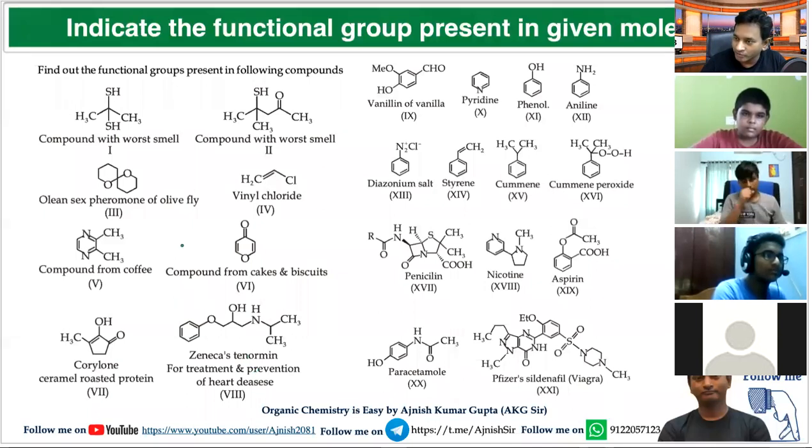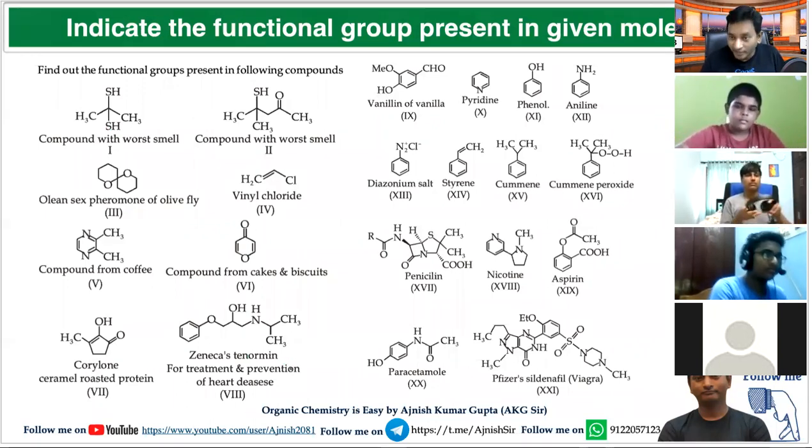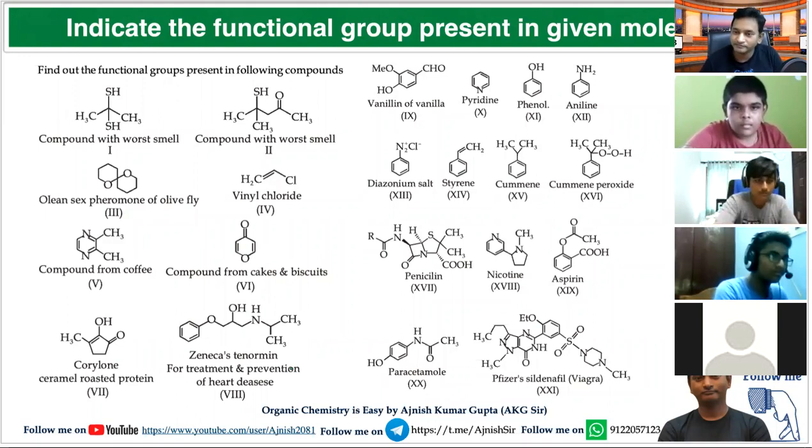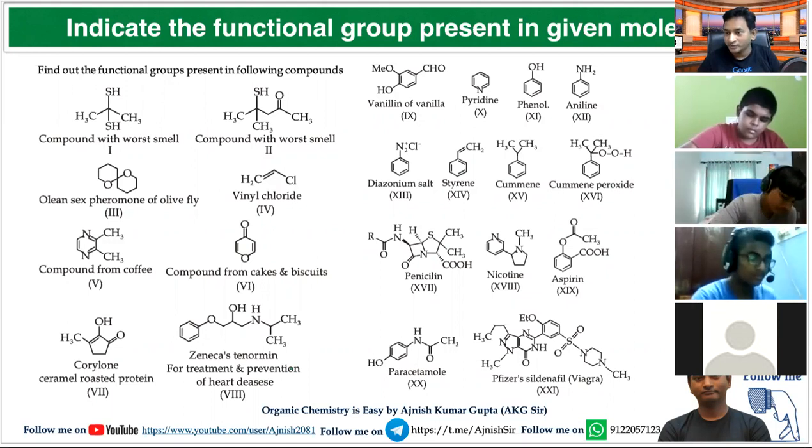Write the structure and try to write the functional group present in the molecule. Use your notebook where you have written all the functional groups, because you have to study the chemical reactions of these functional groups in detail. So the attachment must be clear.